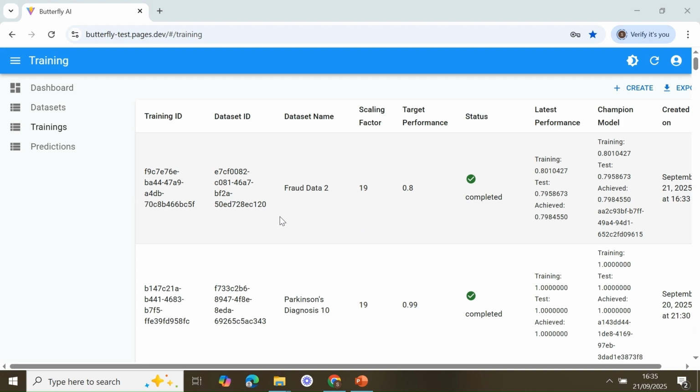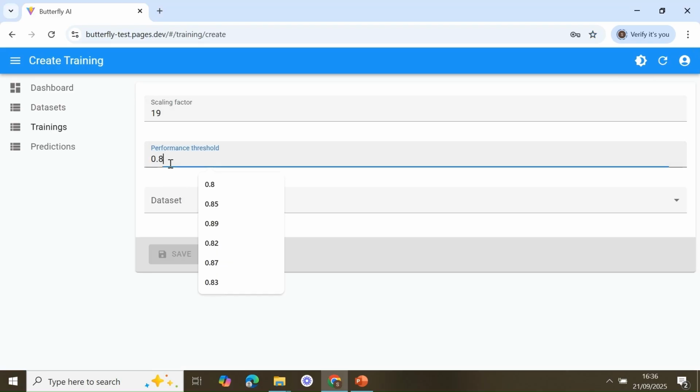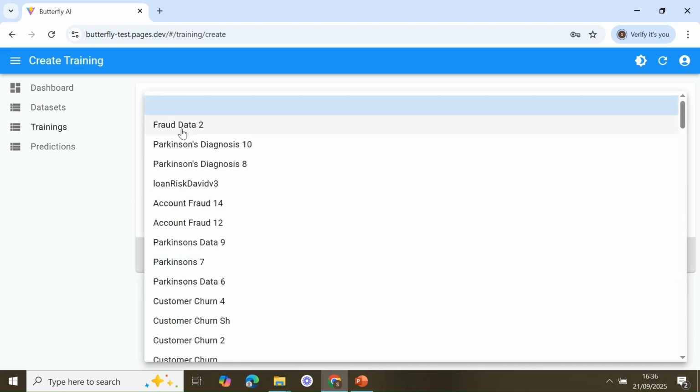Next, we attempt to go a bit more ambitious with this training. Let's go for 85%. Click on create and choose 85. Same data set.